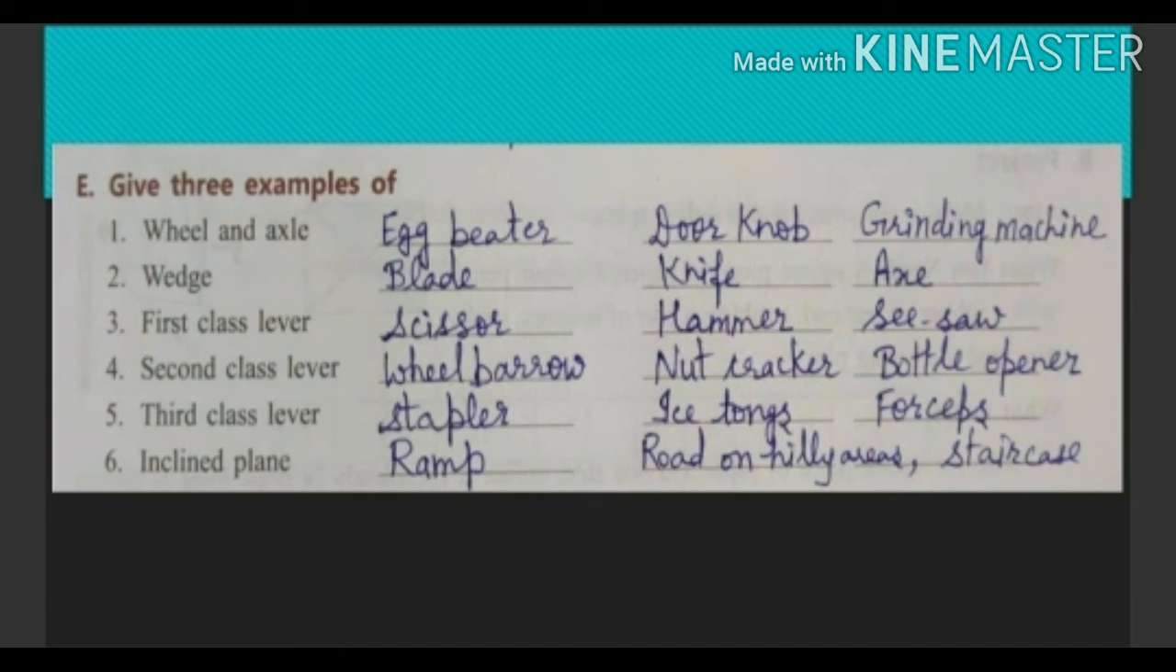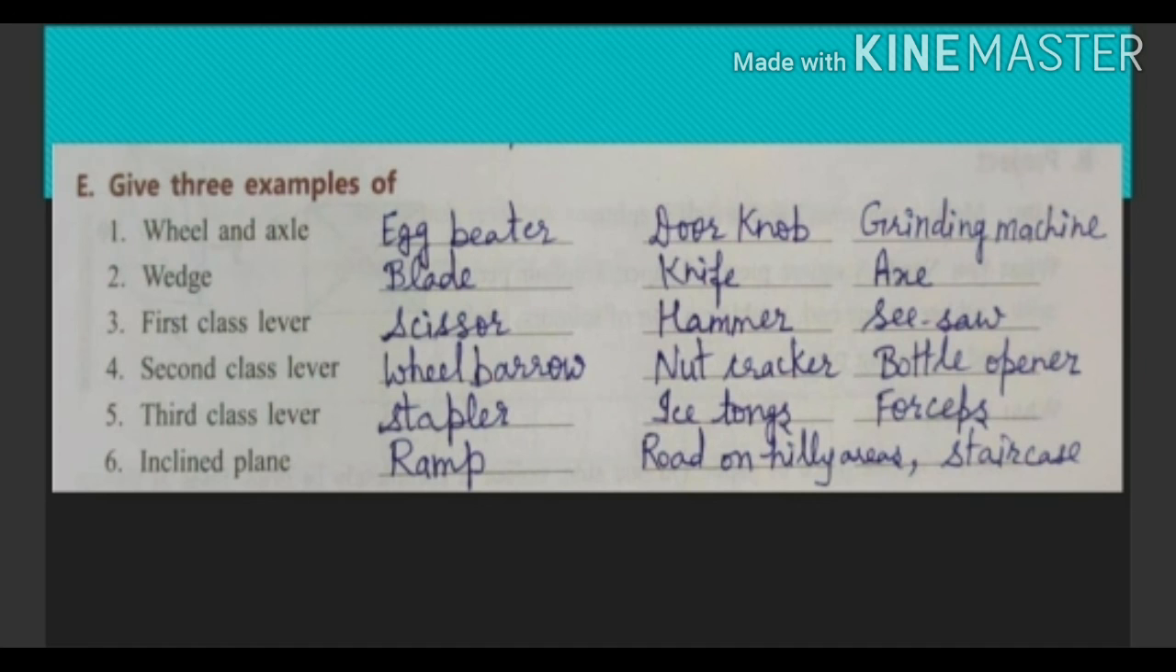Now question E. Give 3 examples of. Children, in this question you have to tell three examples of every simple machine. First is wheel and axle. Wheel and axle's examples are egg beater, door knob, grinding machine. Wedge. Its examples are blade, knife and axe. First class lever. Its examples are scissor, hammer and seesaw.